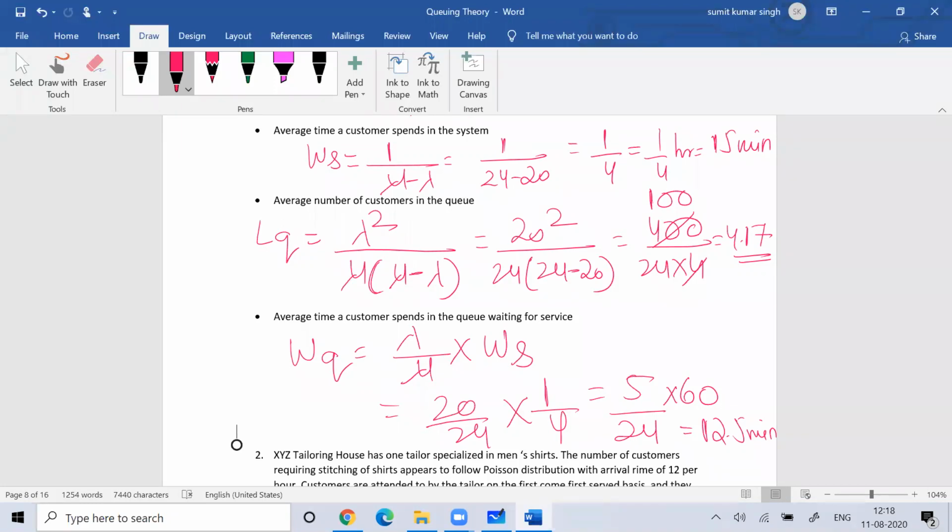So very basic calculation we did already, formulas and all. I've already given you all the formulas. You just need to apply the formula, and based on it you can easily get the answer.